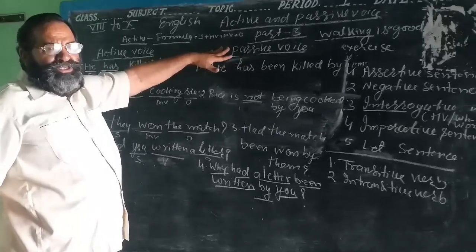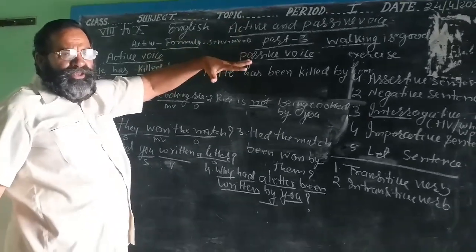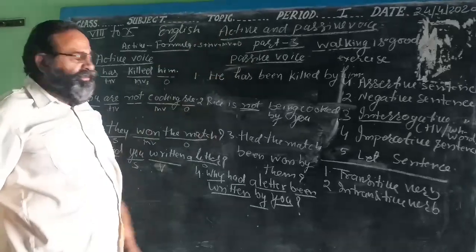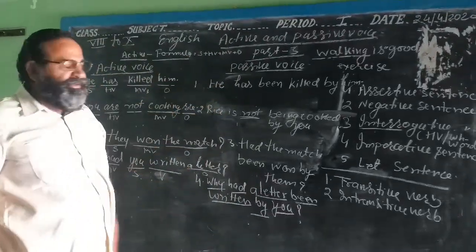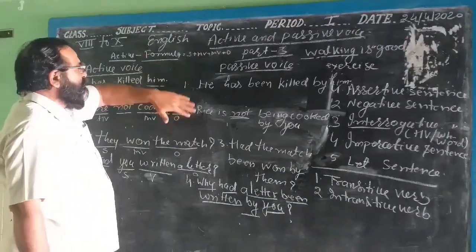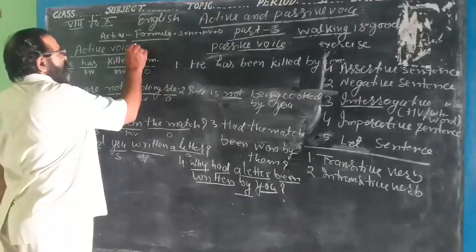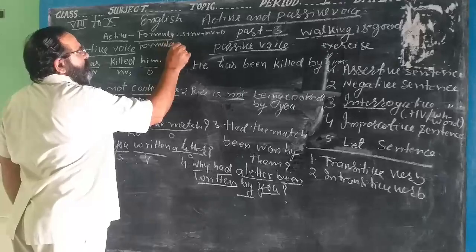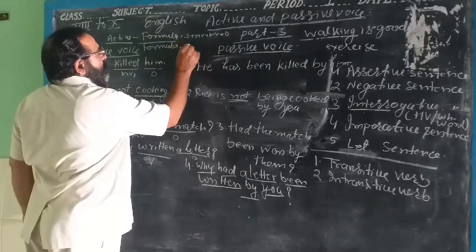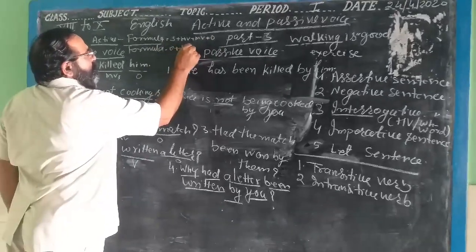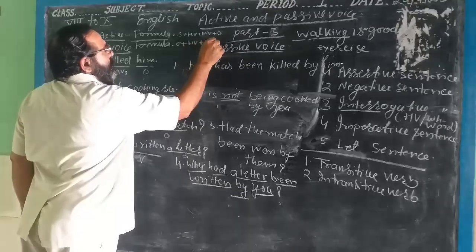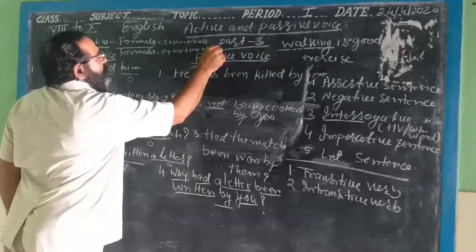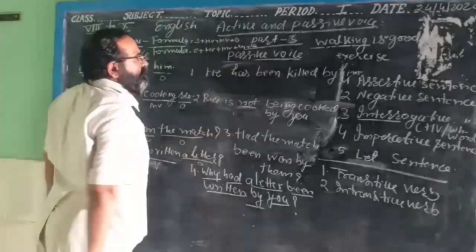Part of speech means every word should be identified in the English sentence. When you change the sentence into passive voice, then the formula of the passive voice will be like this: this is the object, this is the helping verb, this is the main verb, this is by, and this is the subject.